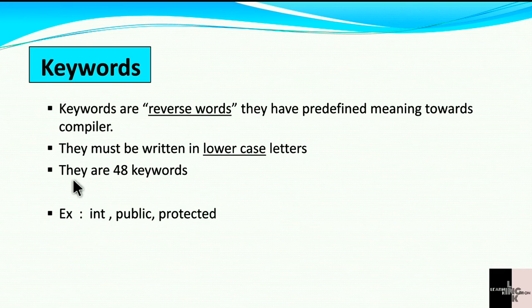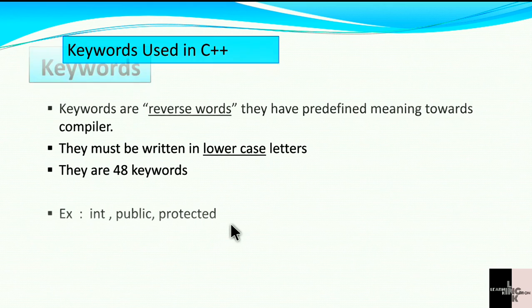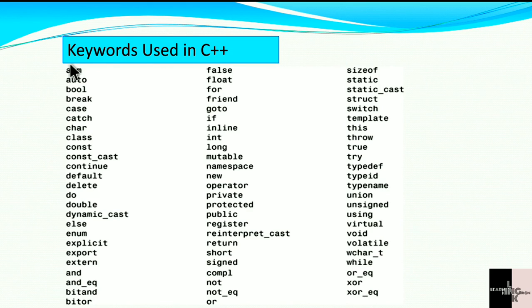Okay, next, there are 48 keywords. In C++ there are 48 keywords. For example, int, public, protected. These are some examples. Let's check out how the 48 keywords are used in C++. Here a list is given. You can take a screenshot and practice these keywords. Let's move forward.